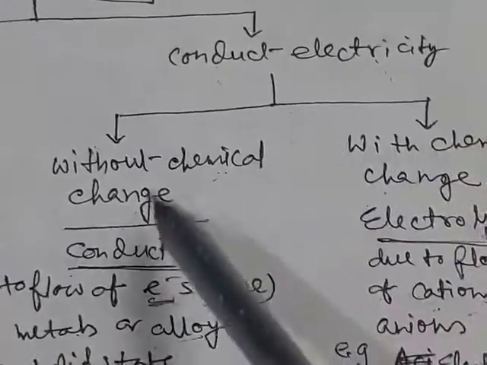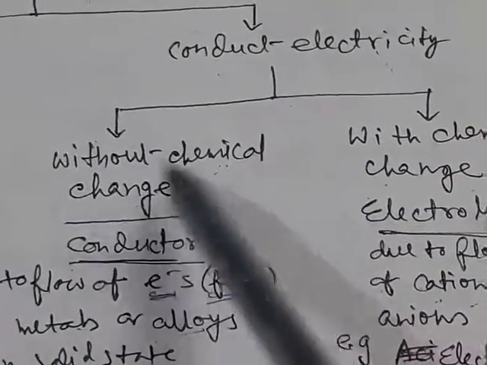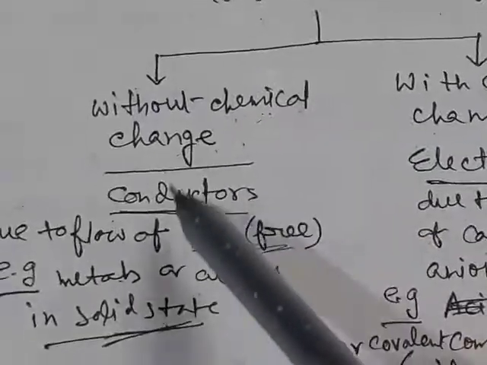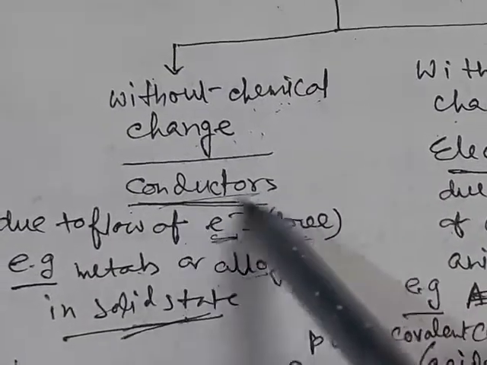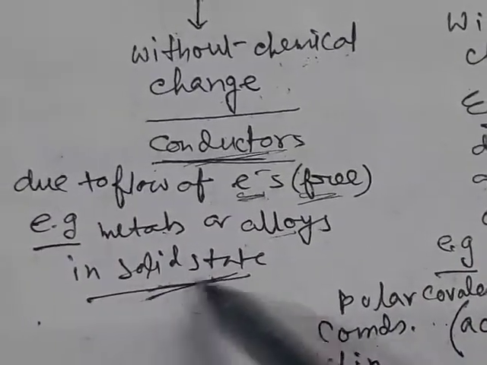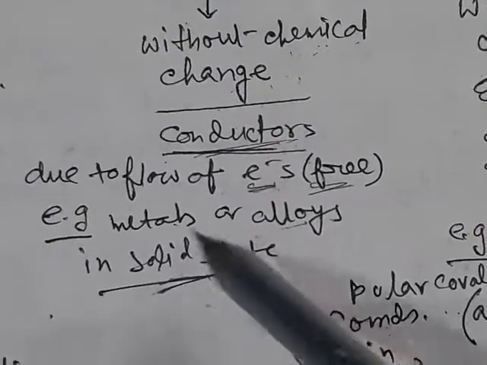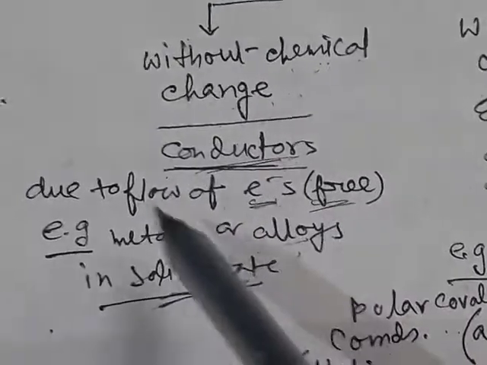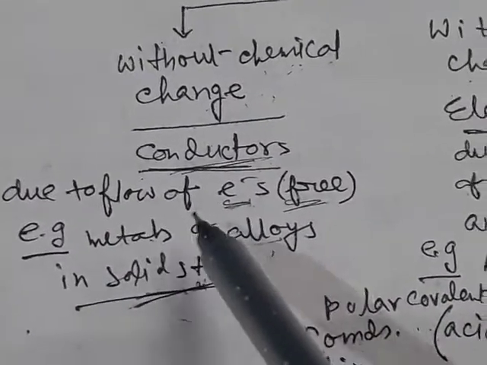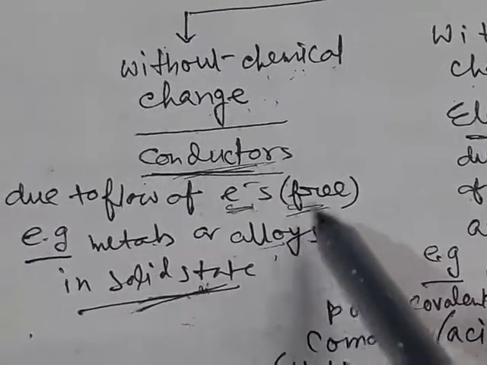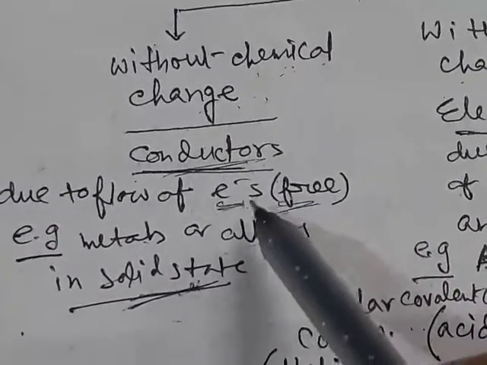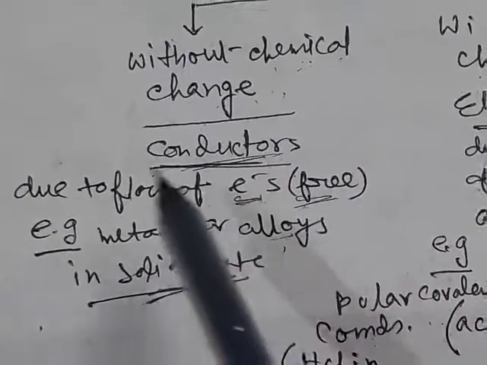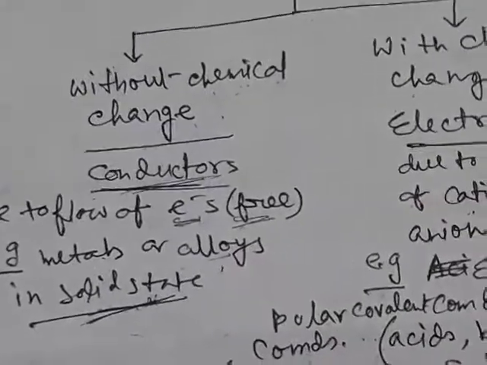Among the compounds which conduct electricity, for some there will be no chemical change inside the compound. These compounds are called conductors, and conductors can conduct electricity in their solid state, for example metals and alloys. Here conduction of electricity takes place due to flow of free electrons. We know electrons are charged particles, so due to movement of these charged particles there will be conduction of electricity.